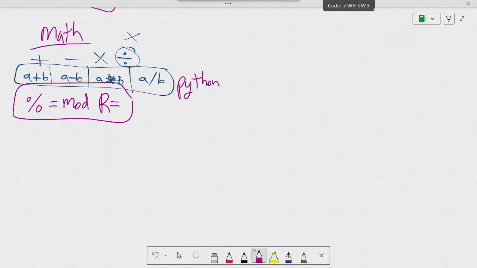But on the exam, on pseudocode, the division is, let me see here, I have to double check. I think it's div. Divide. Do you remember the cheat sheet I gave you?